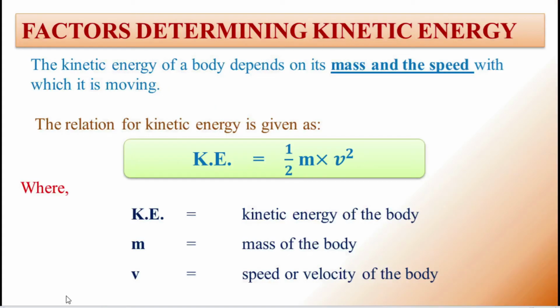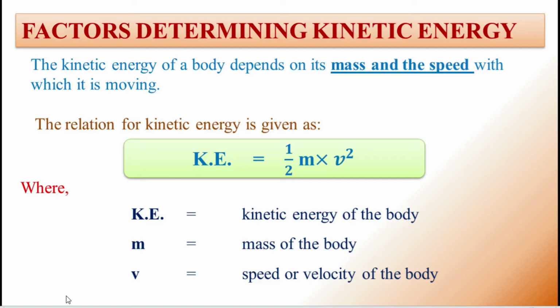So next we are going to discuss the factors determining kinetic energy. Students, the kinetic energy of a body depends on its mass and its speed. So kinetic energy depends on two factors: one is the mass and the other is the speed. Speed is also called the velocity with which it is moving. The relationship is given here. The formula for kinetic energy is half mv square, that means 1 by 2 mv square.